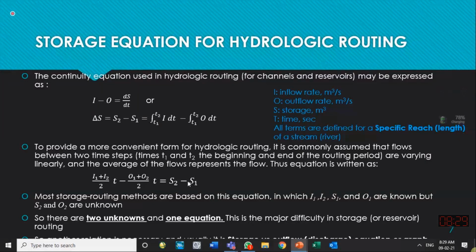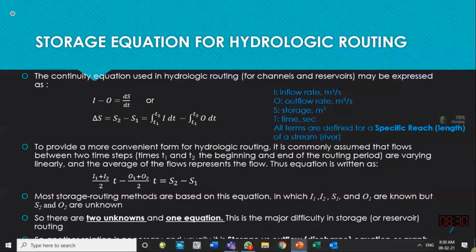So in this equation, except for S2 and O2, everything is usually known to us when we start a routing process, when we start calculating flow parameters at the downstream location. That is what is mentioned over here: I1, I2, S1, O1, and time step are known to us. Only S2 and O2 are unknown. So there are two unknowns in this equation, but we have only one equation here. Mathematics tells us that for finding unknown variables, if the unknowns are multiple, we should have the same number of equations.